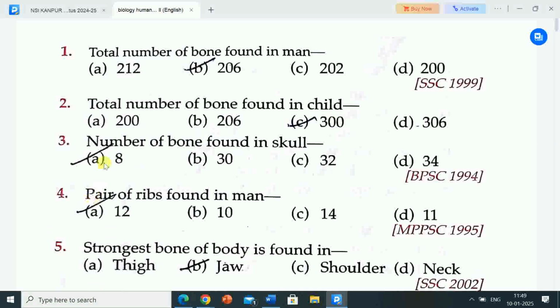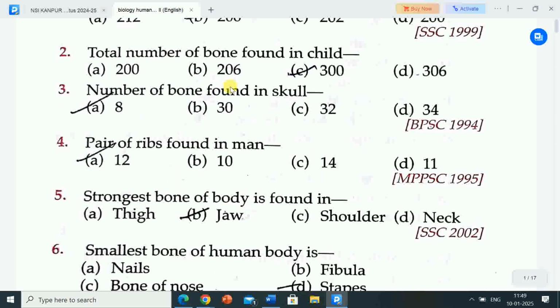Question number 3. Number of bone found in skull. Options are A 8, B 30, C 32, D 34. Correct answer is option A 8. So number of bone found in skull is 8.